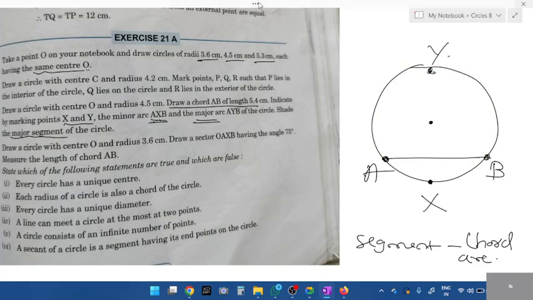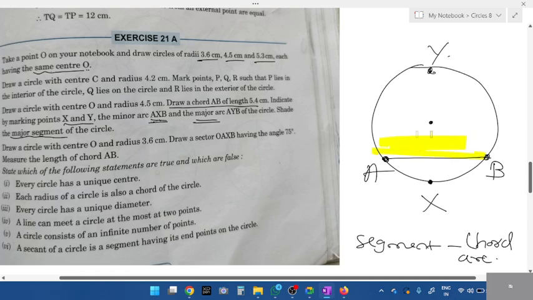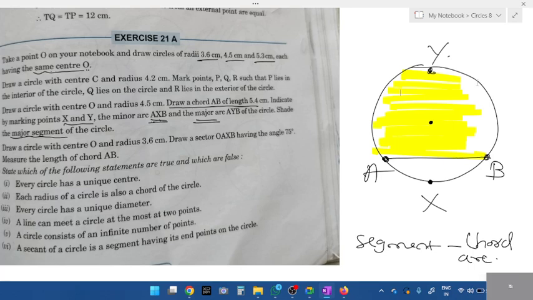Don't draw the green color. You have to shade the major side. Look, this entire thing you have to shade. Complete this, all of you. Okay, that will be the major segment. If they tell you to do the minor segment, you should have shaded this part.